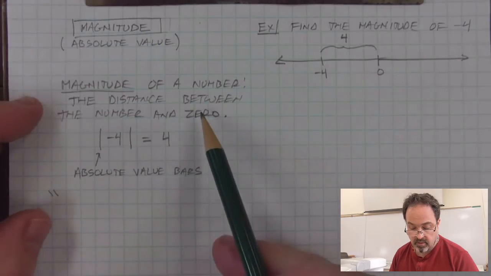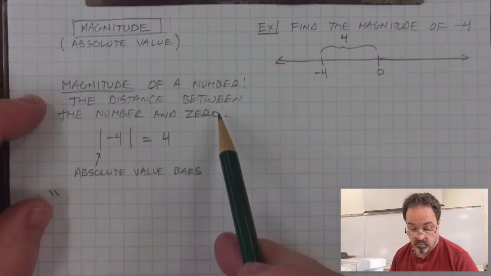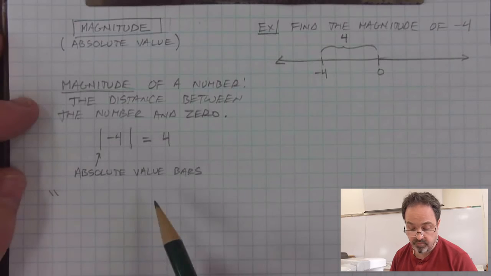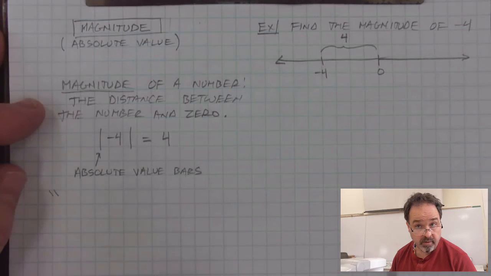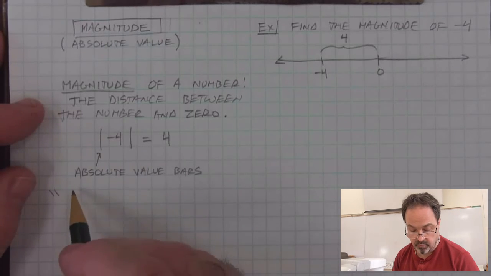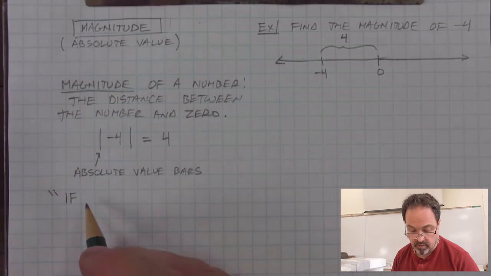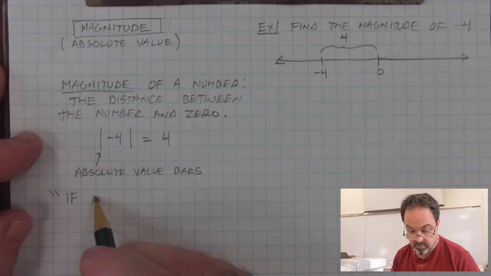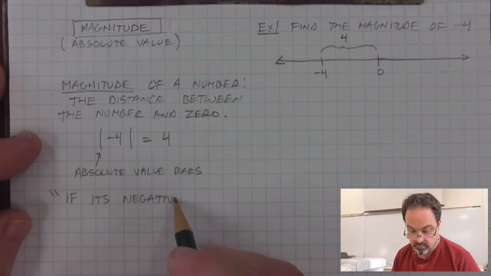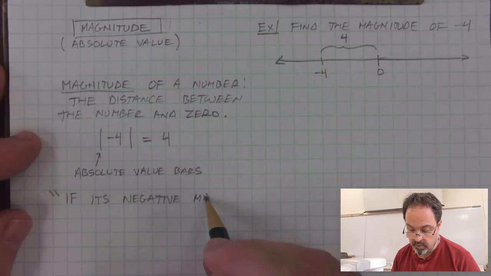Now, this idea of the magnitude being the distance between the number and 0 as the definition of absolute value or magnitude is very helpful, especially much later in mathematics. But most at the algebra and pre-algebra level of math think of taking the absolute value of a number as understanding this. If it's negative, make it positive.